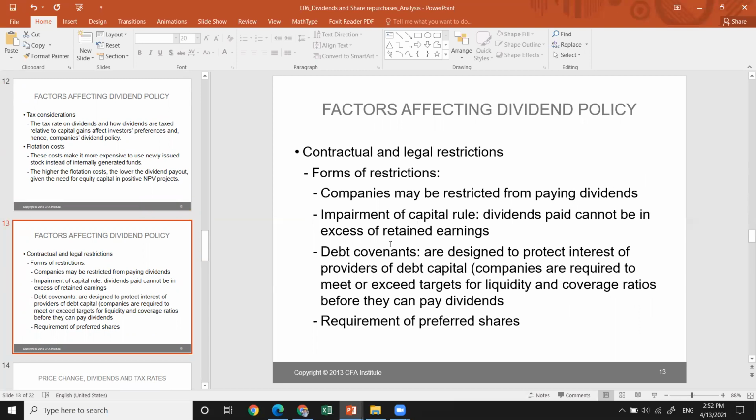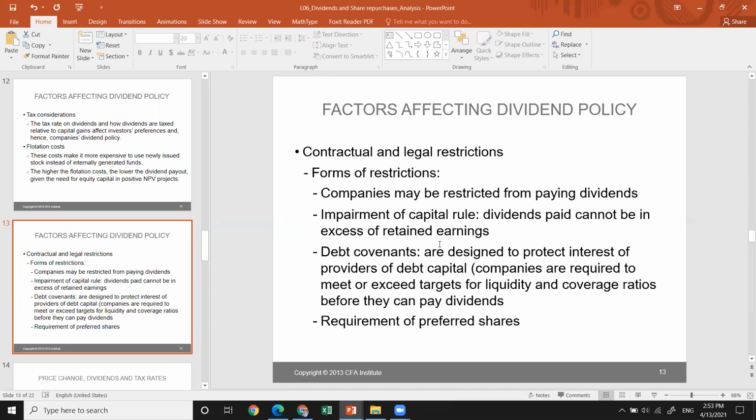factors that affect the dividend policy: companies may be restricted from paying dividends. Impairment of the capital rule means dividends paid cannot exceed the retained earnings. Like in here, if your retained earnings are, let's say, $100 million, your dividend cannot exceed this $100 million. So if you're planning to pay the dividend, either in cash form or non-cash form, it should not be more than retained earnings if there is an impairment of the capital rule.